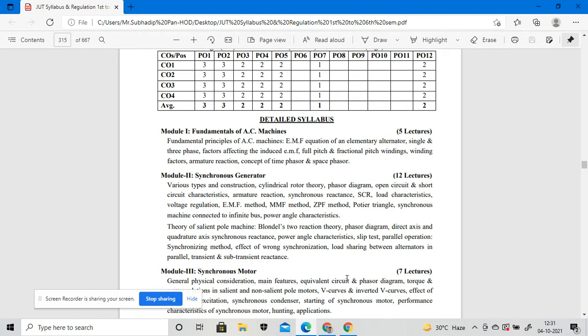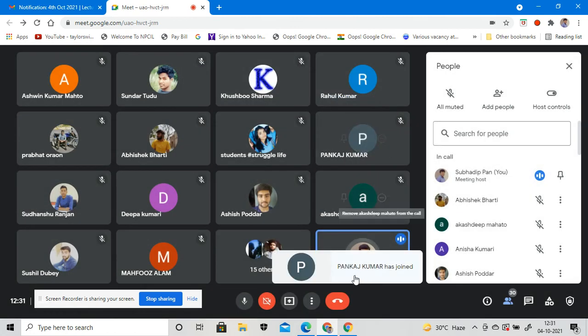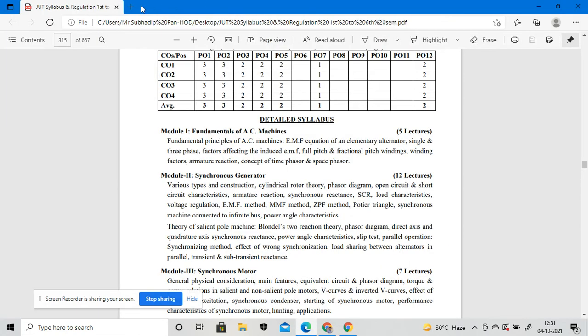In rotational motion, you already know the angular position, theta, the angular velocity, omega, and angular acceleration. Before starting this, I am sharing my screen so that you will be able to see.